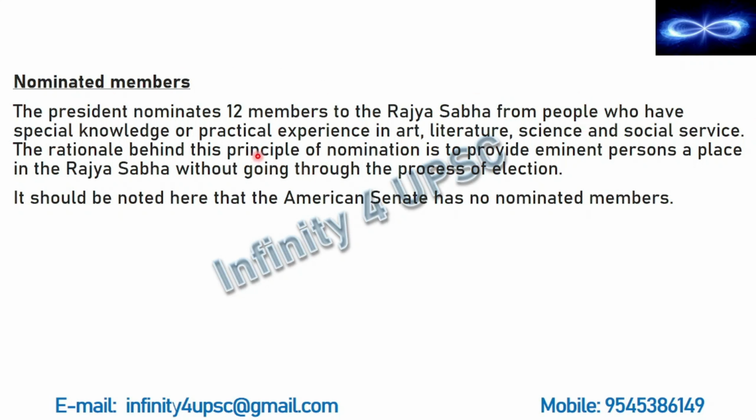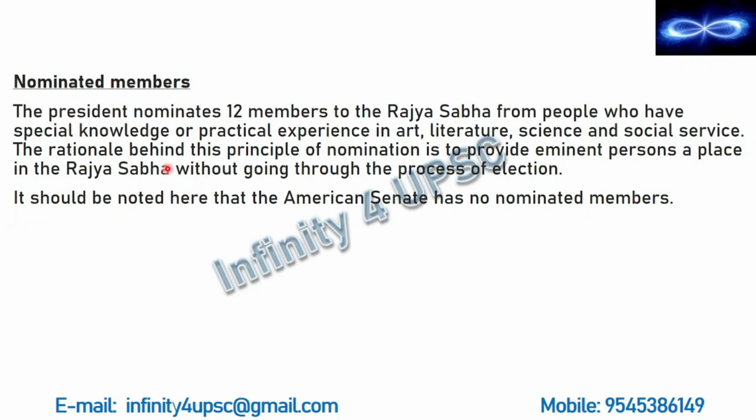The rationale behind this principle of nomination is to provide eminent people a place in the Rajya Sabha without going through the process of election. We know that the process of election is very tedious and it is very exhausting process. And these people who are experts in their own respective field, they might not be interested in going through this process. But we do not want to give up on their experience and their knowledge. We should use their knowledge and their expertise in making laws. So in order to make that expertise available in the process of law making, we are having this system of nominated members, and 12 members are nominated.